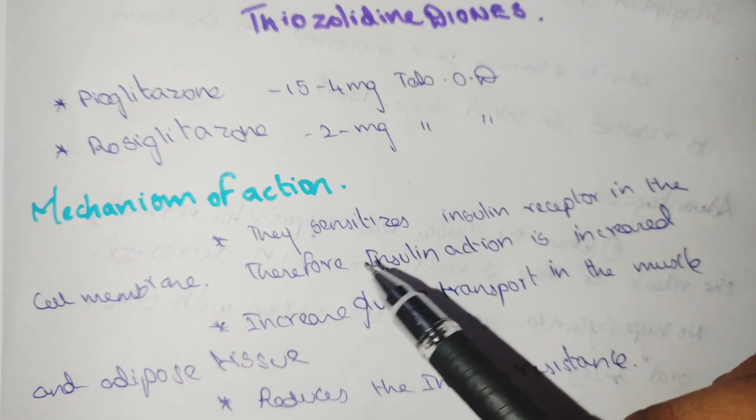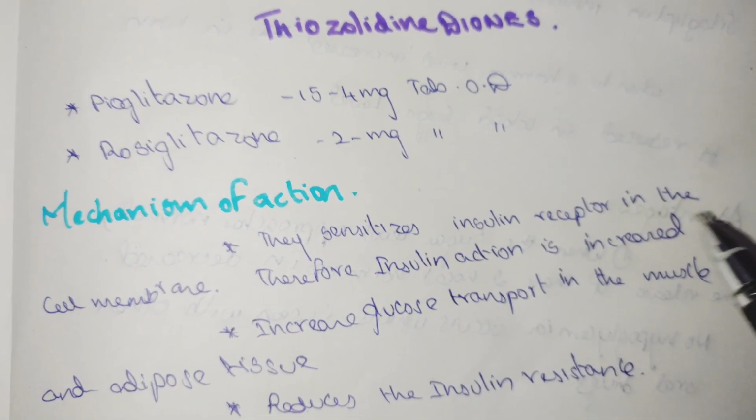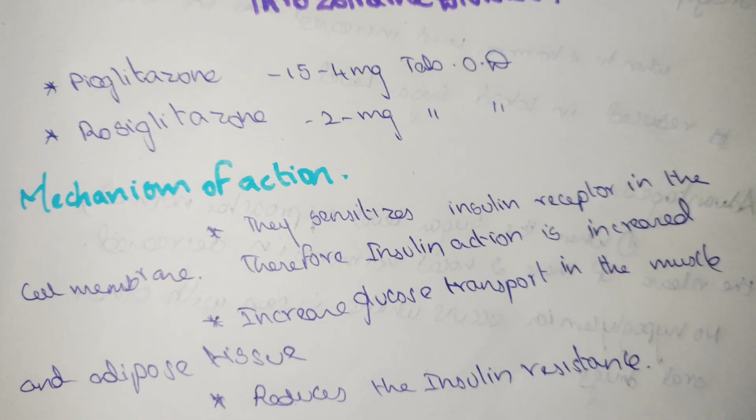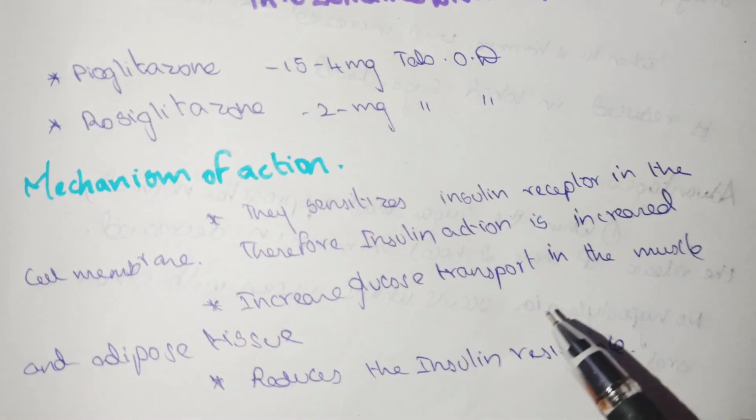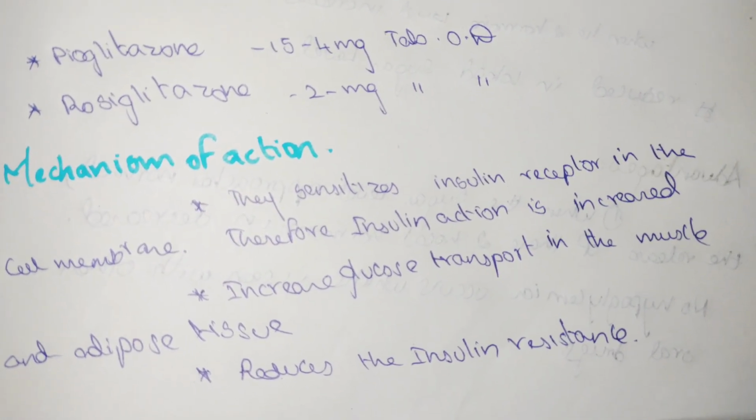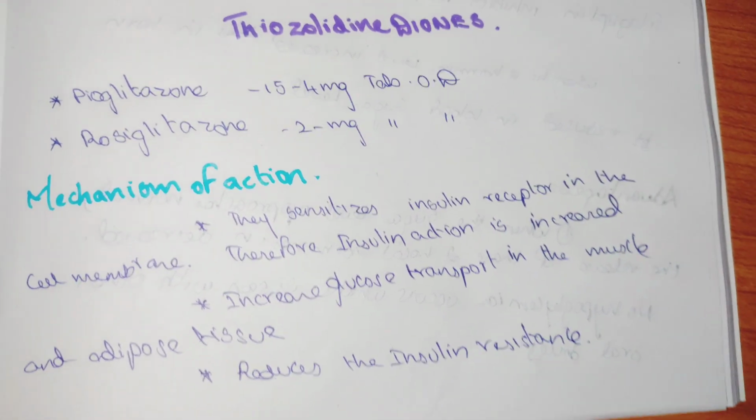The mechanism of action is that they sensitize or stimulate the insulin receptor in the cell membrane. Therefore, insulin action is increased. They increase glucose transport in the muscle and adipose tissue and reduce insulin resistance. This is the mechanism of action of this group of drugs.